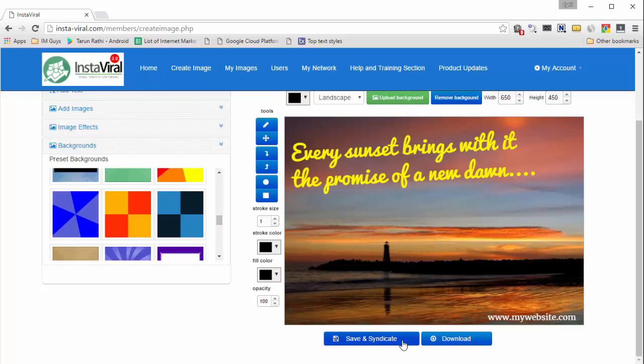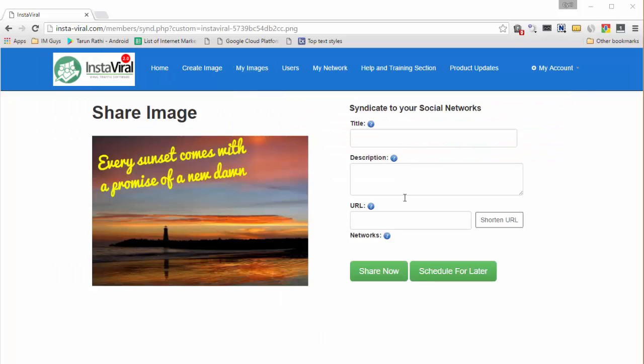Or if you want to syndicate it, if you want to post it to your account, you can click on save and syndicate, and Instaviral will save this image and give you the options that will allow you to syndicate it to different websites. And now the image is ready for sharing. You can put in your title like here's your motivation for the day. Put in a little description if you want. Maybe you can put in your website address, go to mysite.com, and the URL that you want to work with, maybe your website address again,